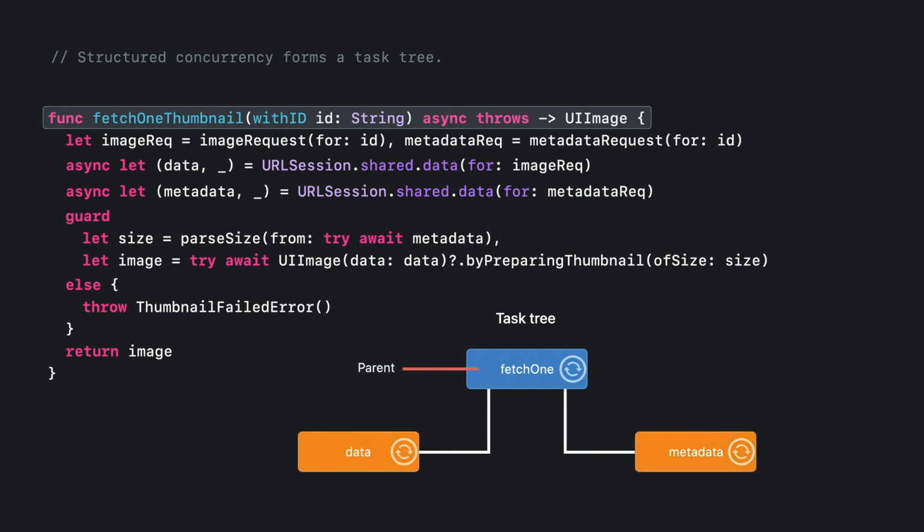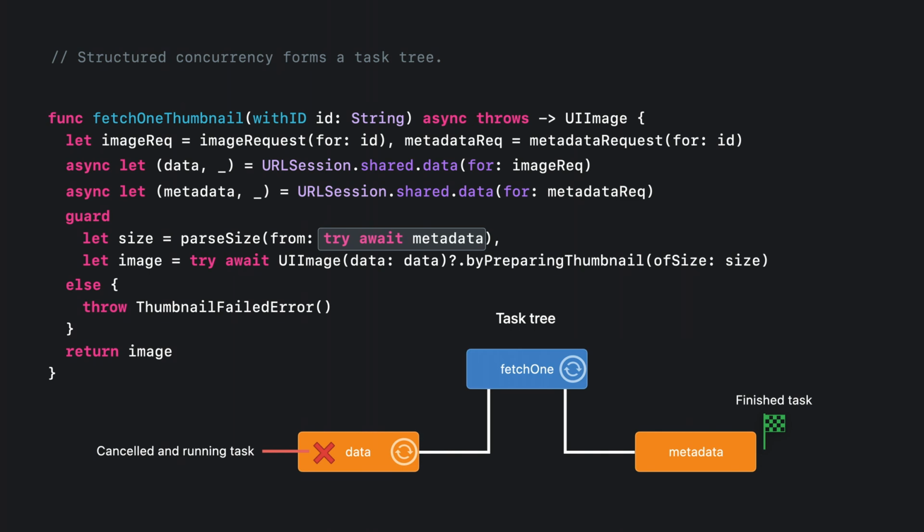A link enforces a rule that says a parent task can only finish its work if all of its child tasks have finished. This rule holds even in the face of abnormal control flow, which would prevent a child task from being awaited. For example, in this code, I first await the metadata task before the image data task. If the first awaited task finishes by throwing an error, the fetchOneThumbnail function must immediately exit by throwing that error. But what will happen to the task performing the second download? During the abnormal exit, Swift will automatically mark the unawaited task as canceled and then await for it to finish, before exiting the function.